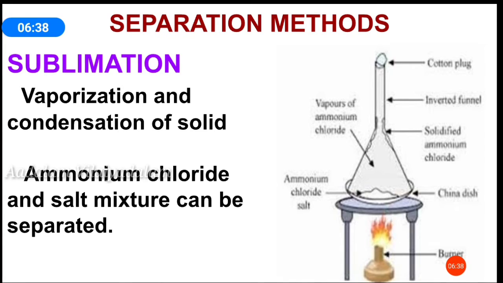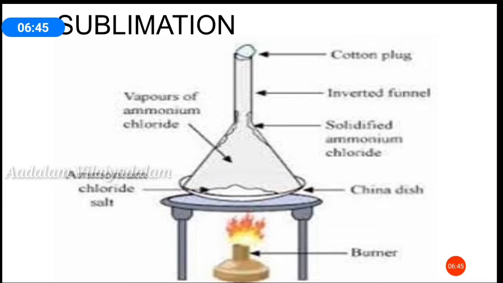Let us perform an activity to separate a mixture of ammonium chloride and salt. Take a mixture of ammonium chloride and salt in a china dish. Cover this china dish with an inverted conical transparent funnel. At the other end of the funnel, put a cotton plug so that vapor cannot come out.